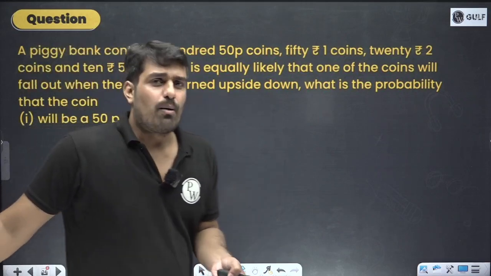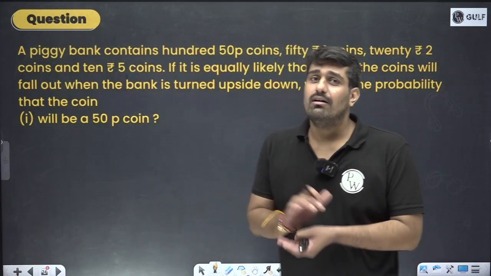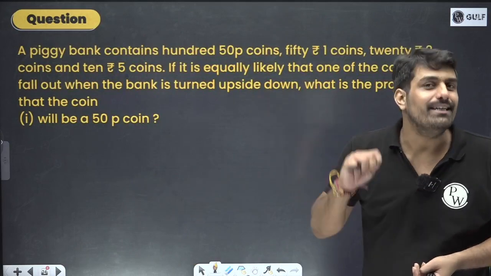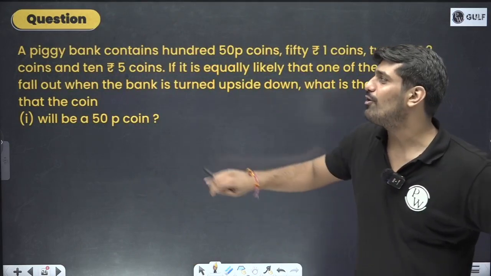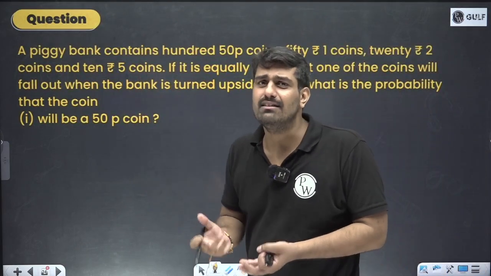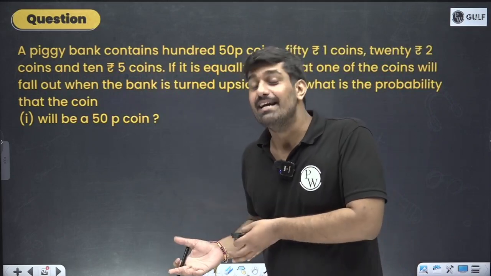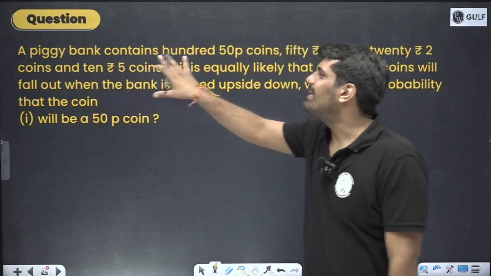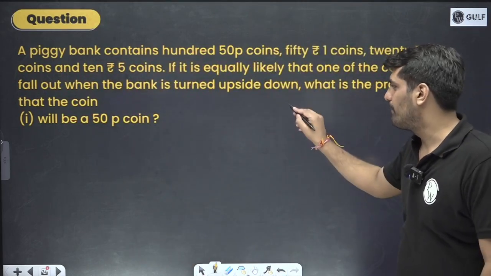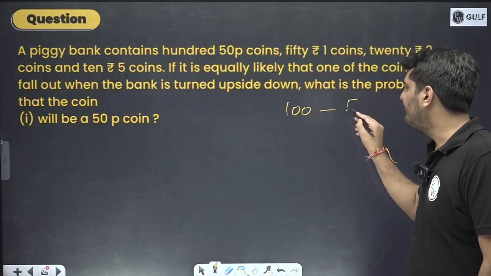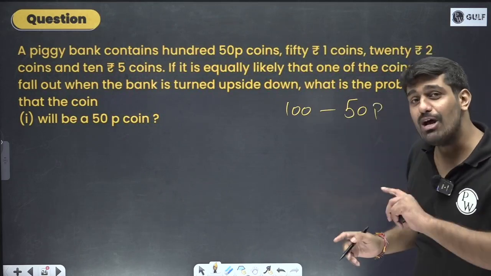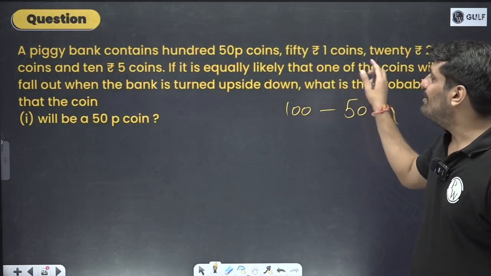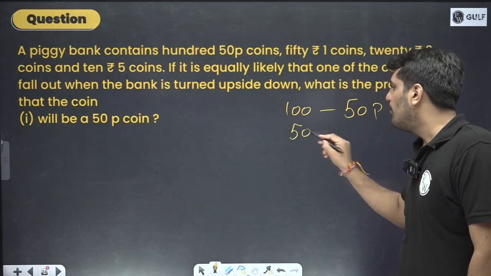Let's change a few problems. Sometimes we are talking about probability, so it is not limited to cards. Let's take another case. This time we are talking about a piggy bank. Certain students do have their piggy bank. Basically, they have saved a lot of their pocket money. So, the piggy bank contains 100 paisa coins. Alright, note down each and every piece of information. 50 1 rupee coins.